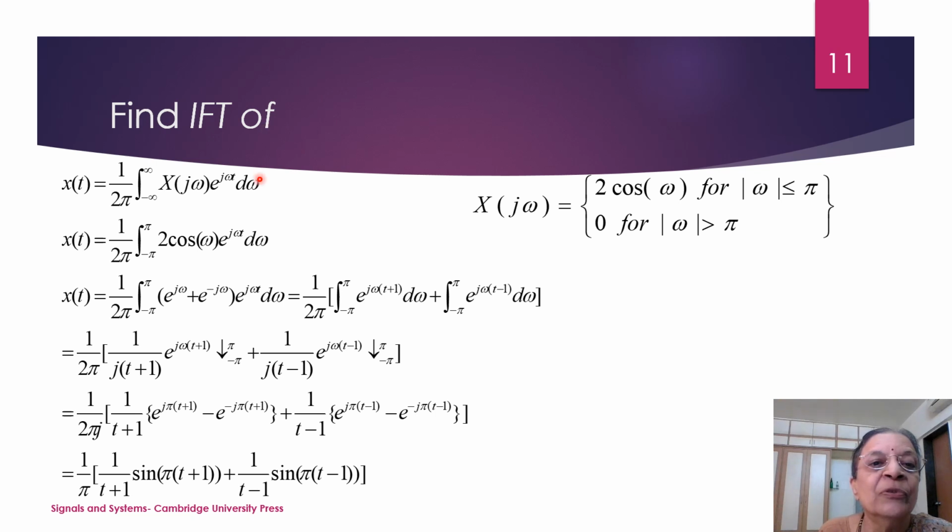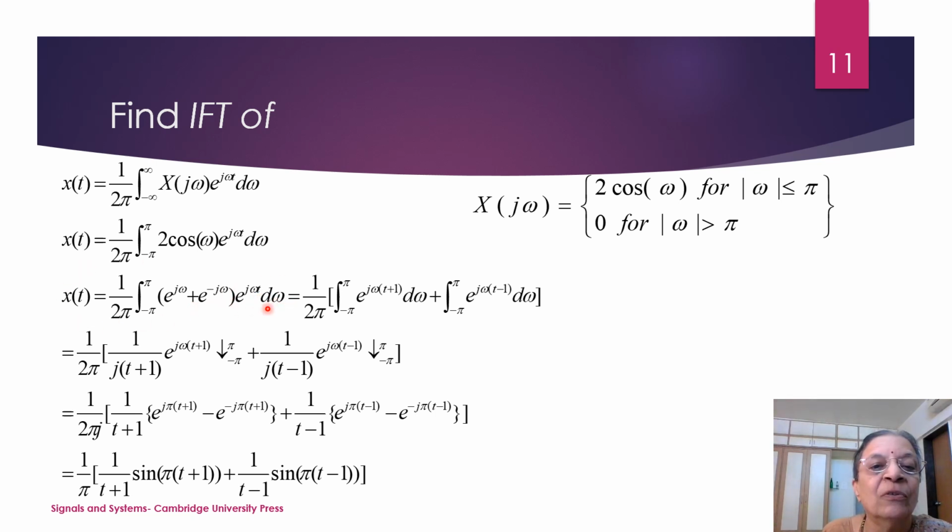So find inverse Fourier transform of, suppose I am given X(j omega) is 2 cos omega for magnitude of omega less than or equal to pi and equal to 0 otherwise. How do I write this cos omega? I can write cos omega as e raised to j omega plus e raised to minus j omega by 2, and that 2 will cancel here, so it is just e raised to j omega plus e raised to minus j omega into e raised to j omega t d omega.